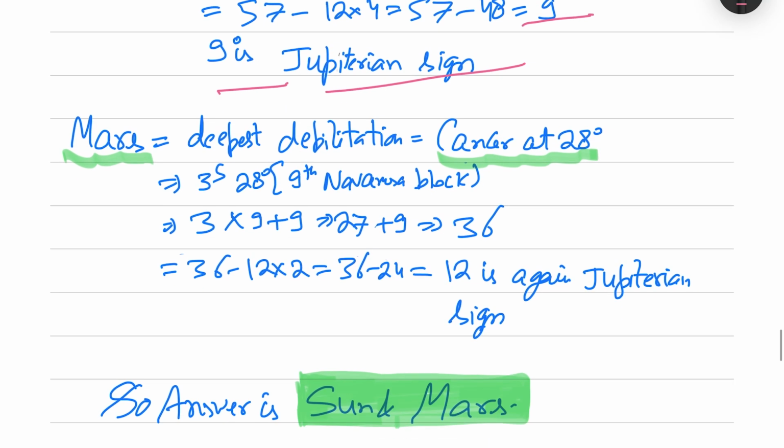Now let's calculate for Mars. Mars deepest debilitation is Cancer at 28 degrees. So Cancer is 3 sign 28 degrees, which is the ninth Navamsha. We calculate, and we are getting 12. So 12 is again a Jupiterian sign. So the answer is Sun and Mars.